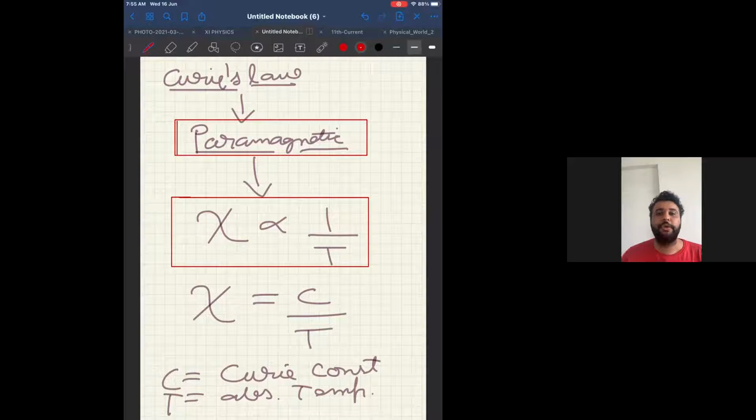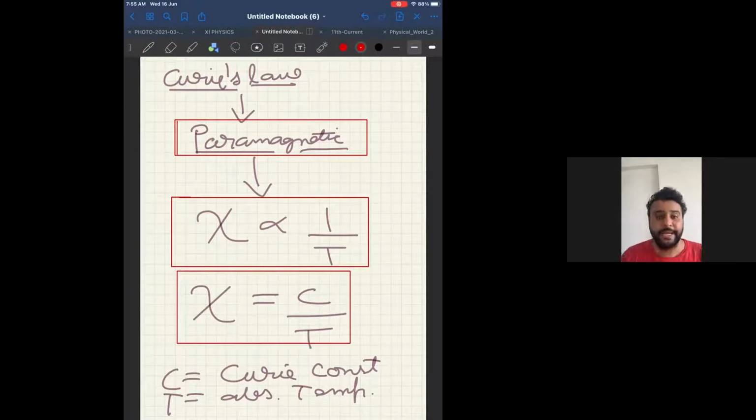In the next step, it should not be proportional to C by T. It should be equal to C by T, because if you remove the proportionality sign, you get equal to constant. See on your screen, I have made that change. This should be the actual law, where C is called the Curie constant and T is the absolute temperature.